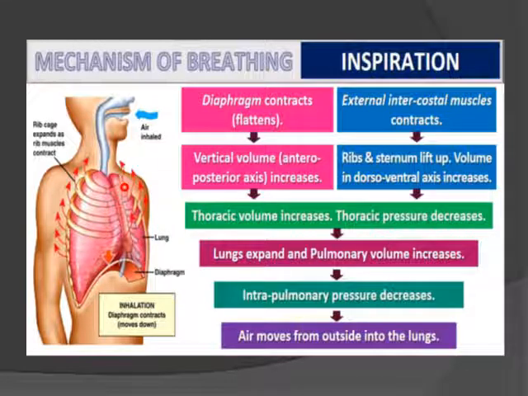This is the sternum, which is in between the ribs, and the volume in the dorsoventral axis is going to increase. So with the flattening of the diaphragm, the contraction of the external intercostal muscles, and the upliftment of the ribs and the sternum, the volume of the dorsoventral axis is going to increase. Because of that, the thoracic volume is going to increase, whereas pressure is going to decrease.